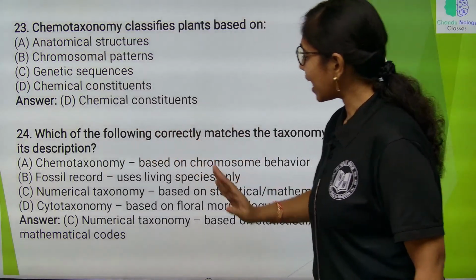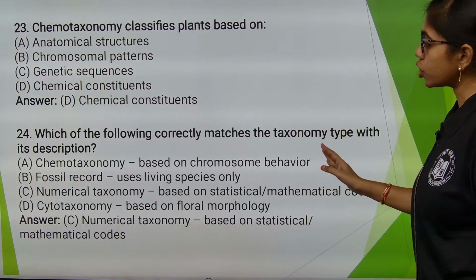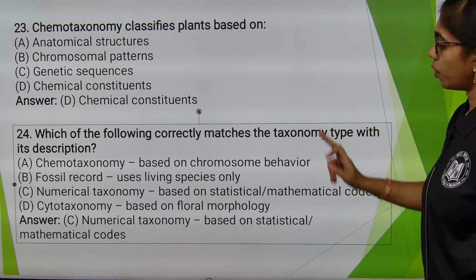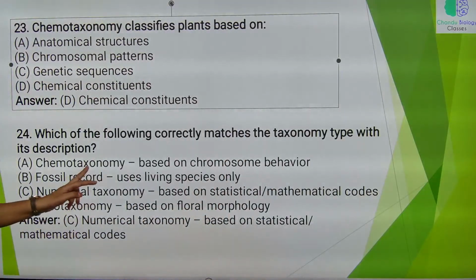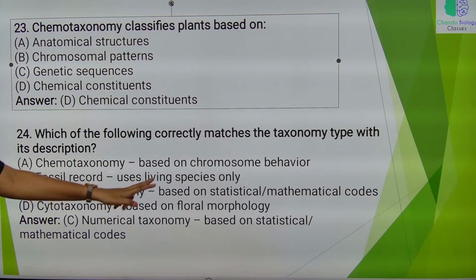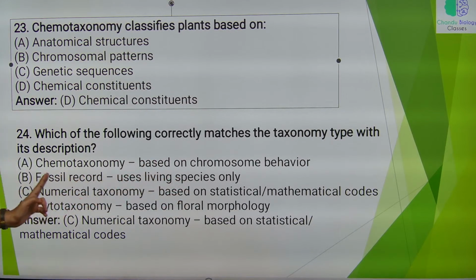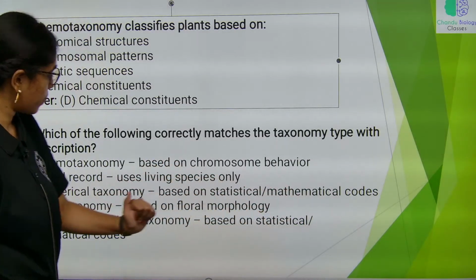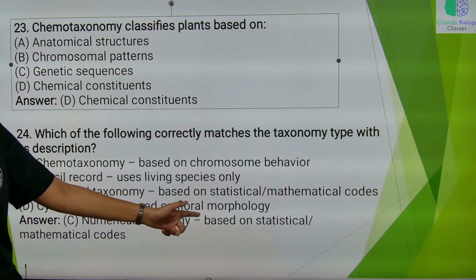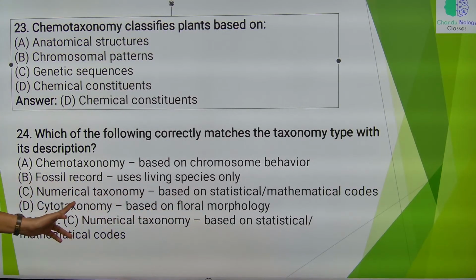Which of the following correctly matches the taxonomy type with the description? Chemotaxonomy is based on chromosomal behavior? No. Cytotaxonomy is based on that. Fossil record uses species only? No. Numerical taxonomy is based on statistical or mathematical codes? Yes. Cytotaxonomy is based on floral morphology? No. Cytotaxonomy is based on chromosome number, structure, behavior. So here the right answer is option C.